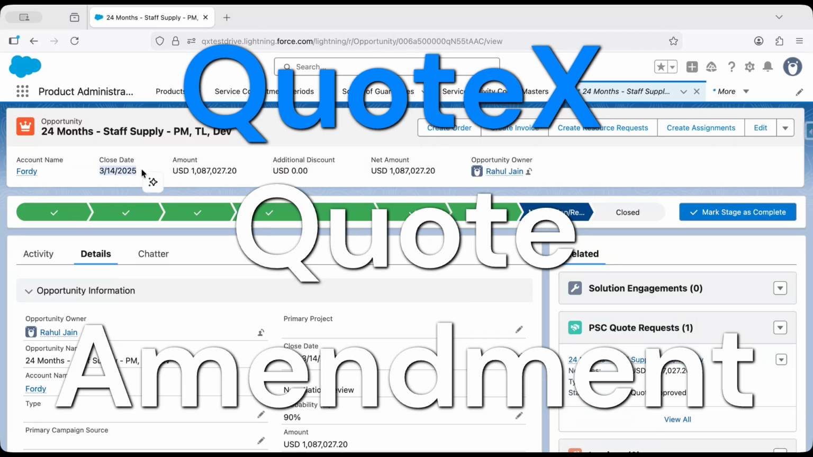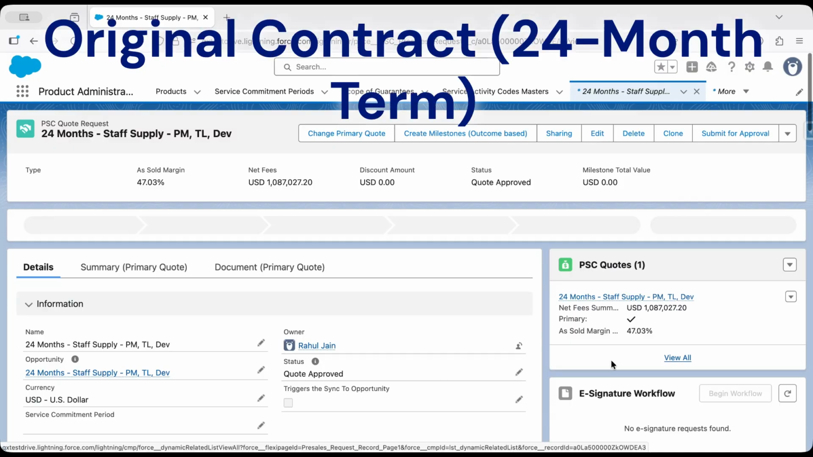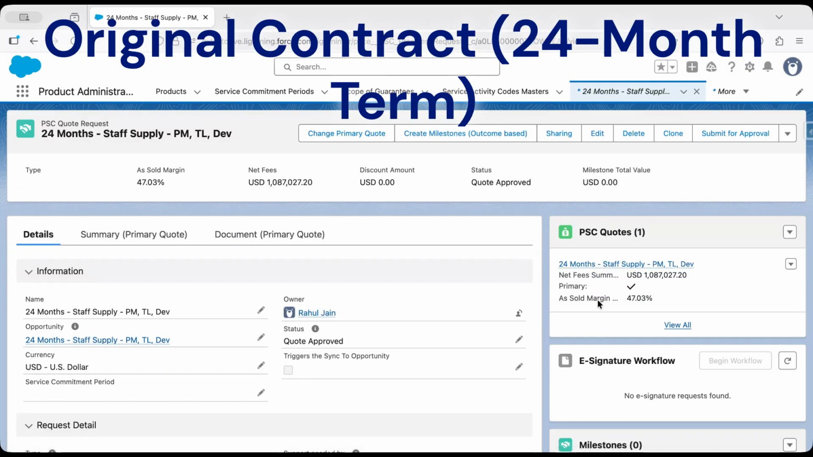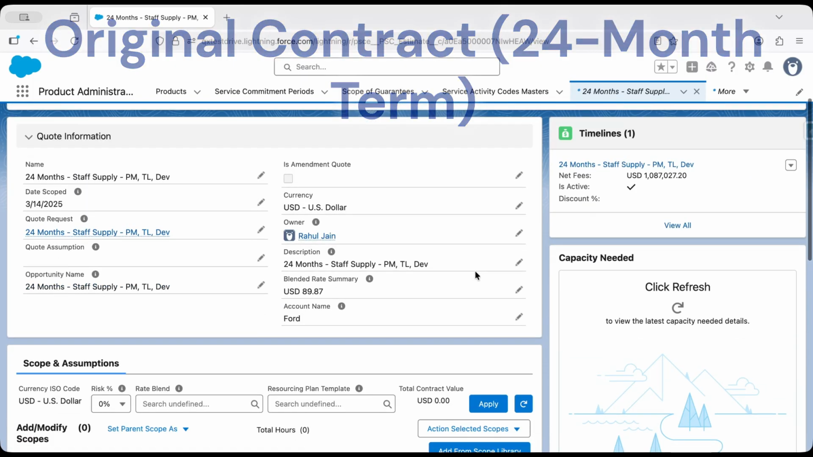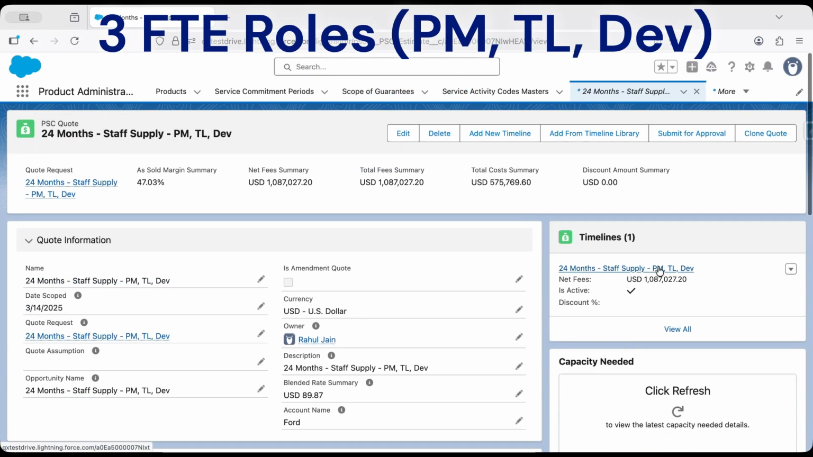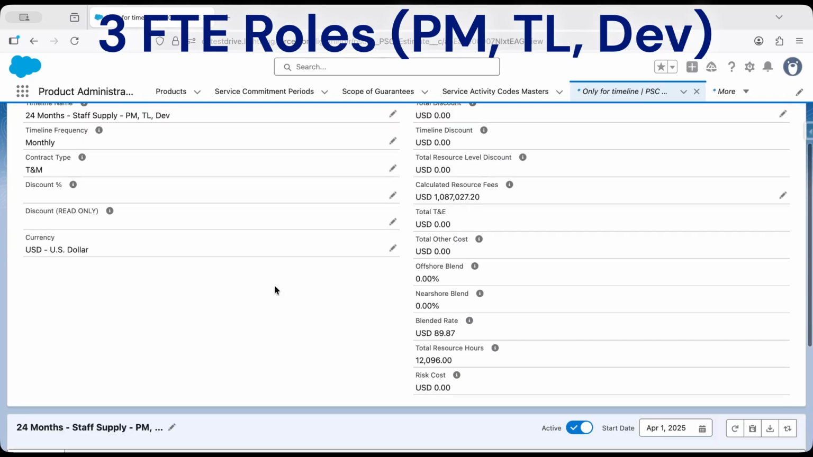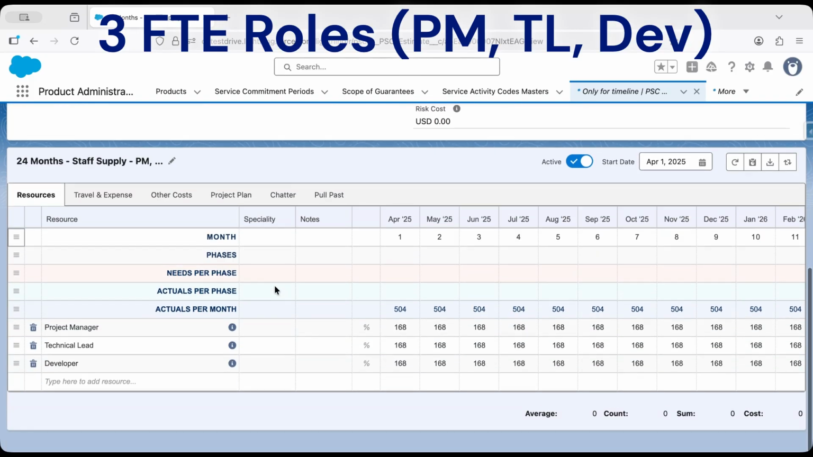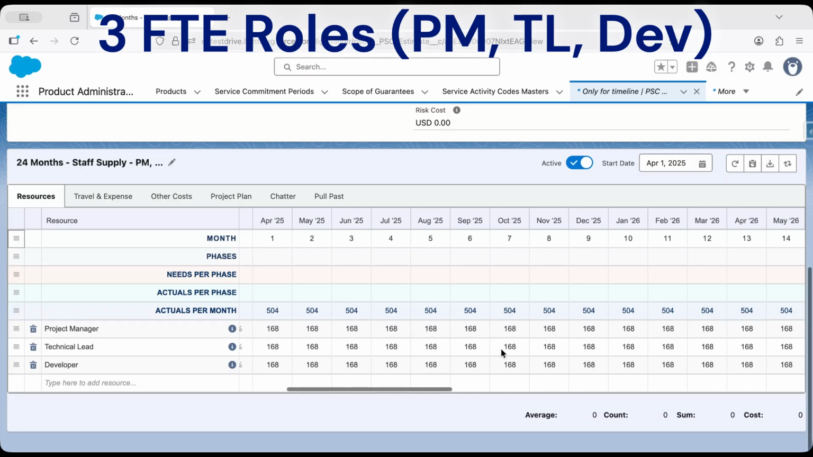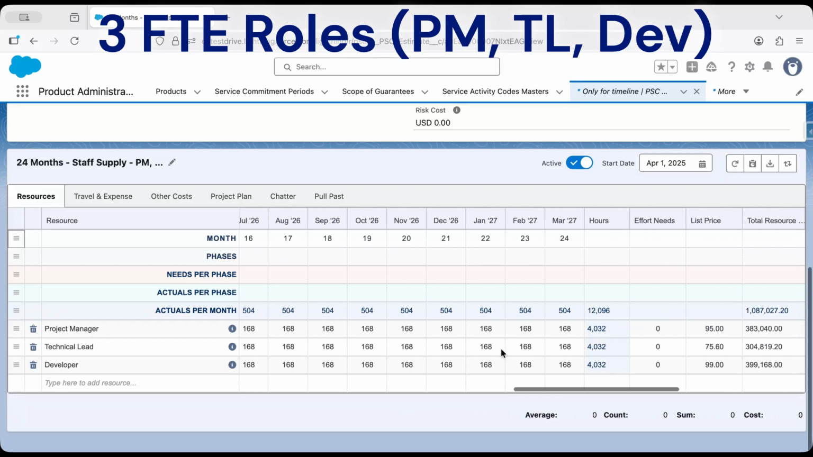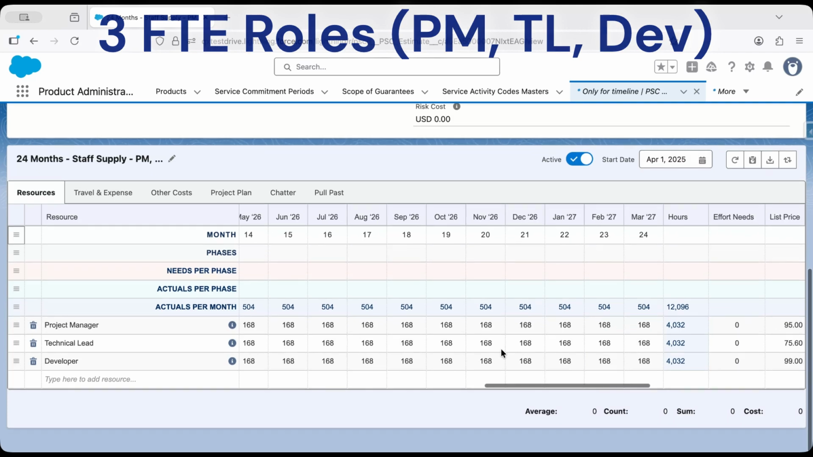This enhancement enables organizations to efficiently manage resource modifications and generate accurate change orders with greater flexibility and precision than ever before. As you can see on the screen, we begin with our original, contracted quote. This quote confirms that we sold 3 key resources, a project manager, technical lead, and developer, to our customer for a full 24 months of staff supply.